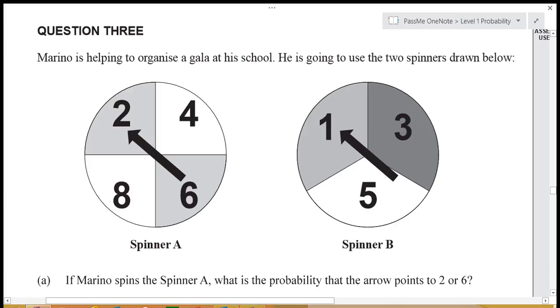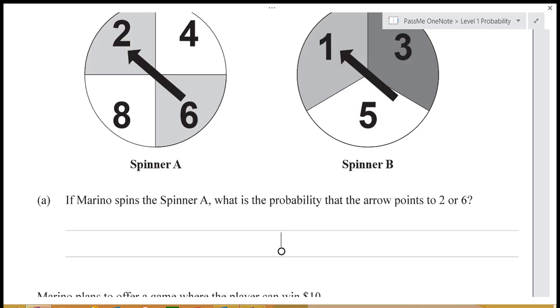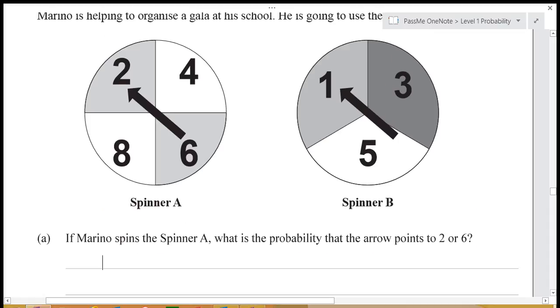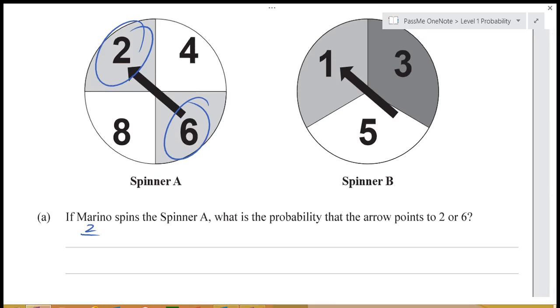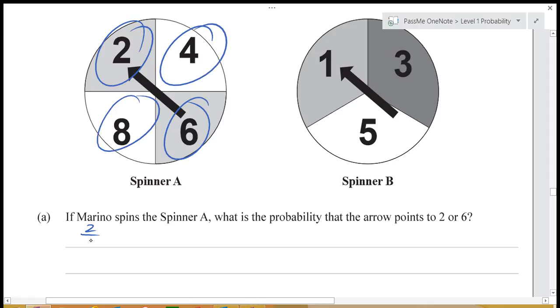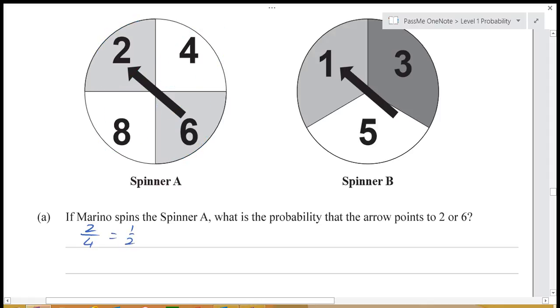Okay, looking at this question here, we've got a situation with some spinners. The first question is asking, if we spin spinner A, what's the probability of getting a 2 or a 6? So when we look at spinner A, we've got 2 and 6 here, so that's 2 possibilities out of a total of 4. And so 2 over 4 is a half all up, and that's it.